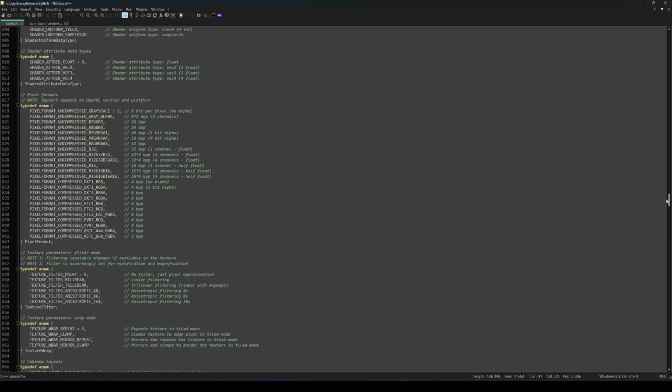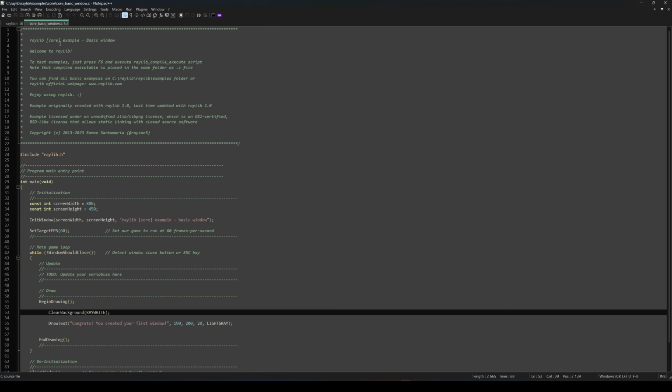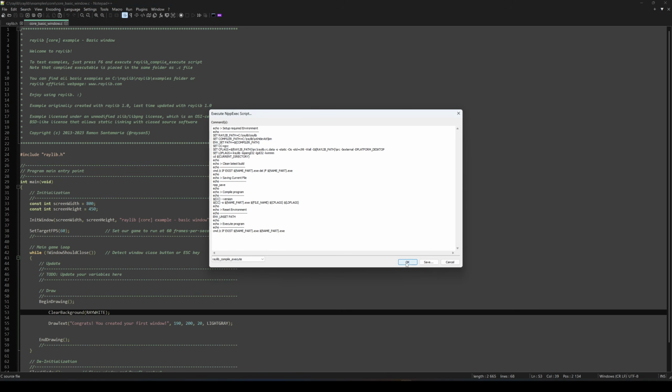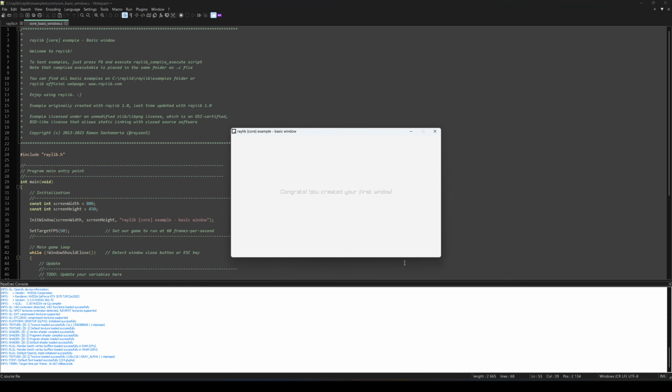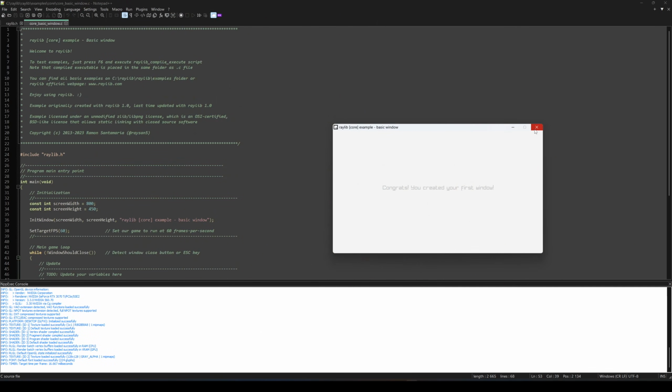Well, Raylib.h. Now I do know some C, very little. Oh yeah, here we go, look. Raylib core. Example, basic window. Execute. Okay. Congrats, you created your first window. Hey, challenge completed, I'm done.